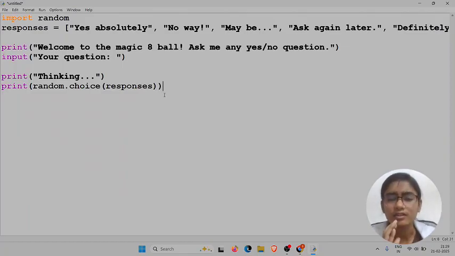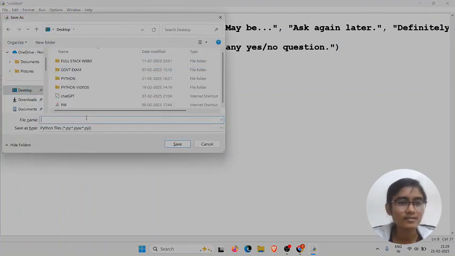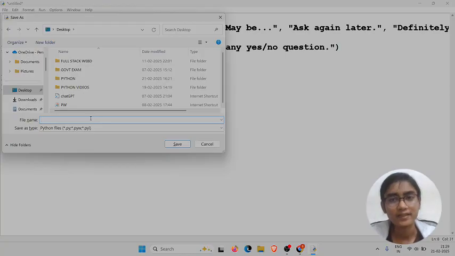See, if you are not understanding the code much, then there is no worry. Just enjoy the code, just write the code, and it is simple English. So now let's run the code. First we have to save this file, so let's save it. I'm saving it on my desktop as Magic 8 ball .py. The extension should be .py.